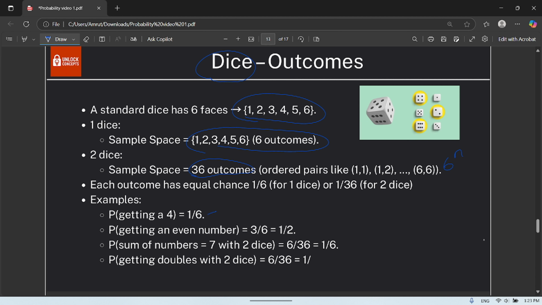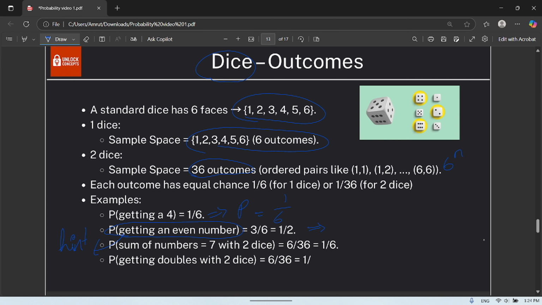So probability of getting a 4: the sample space is 1, 2, 3, 4, 5, 6. Therefore probability is 1 by 6. Probability of getting an even number. So this is a hint for the previous question which I have asked regarding equally and not equally likely outcomes.